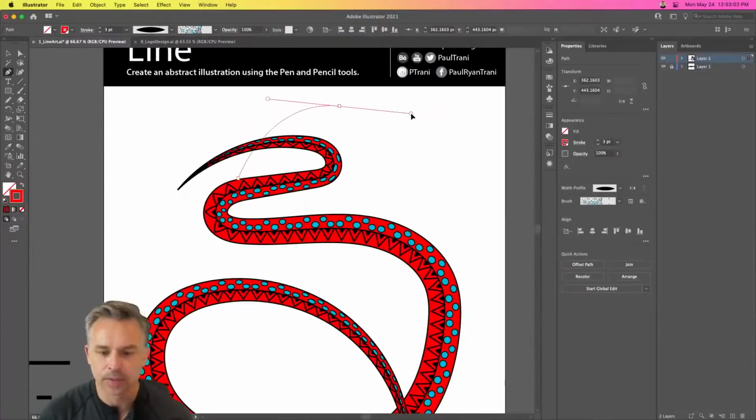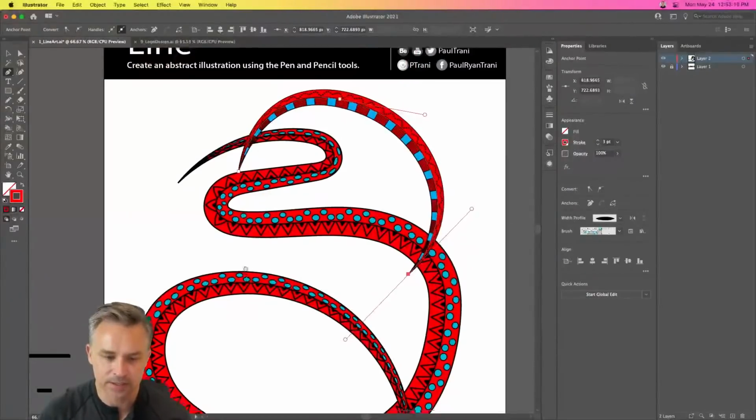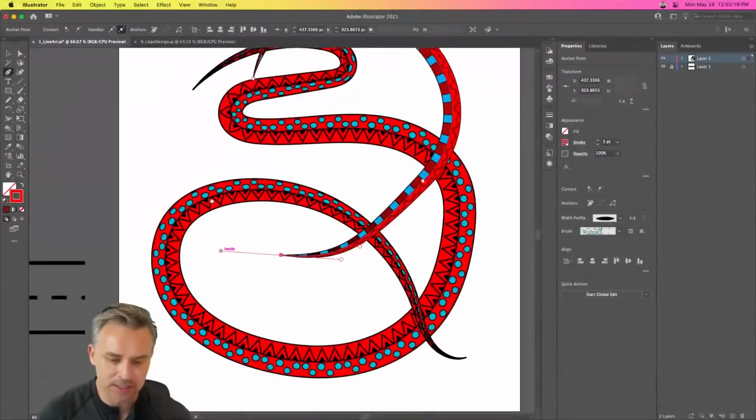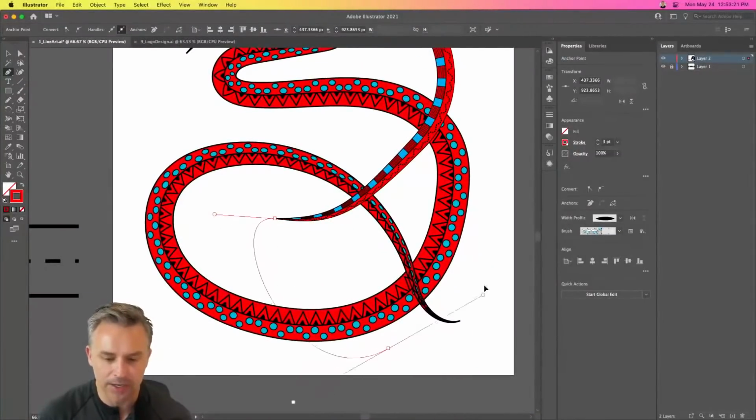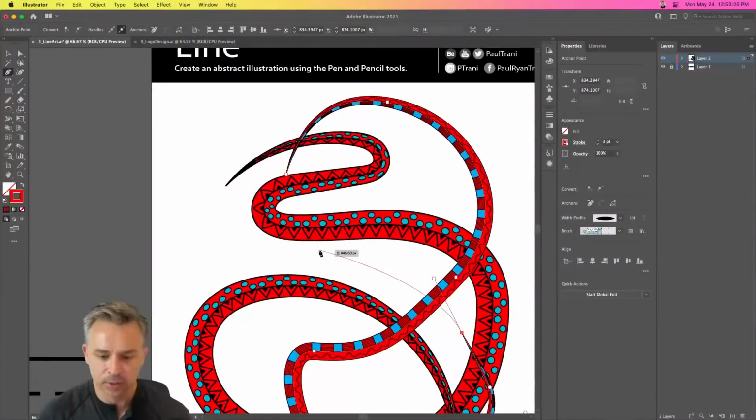I'm going to drag up and add another point, and before I let go of my mouse, I can add an arch right there. Let's go down right here. Again, I want a very smooth curve. Click and drag like so, right? And now you can see I can adjust these lovely curves later on after I get this line into place. There we are. We have these lovely curves.